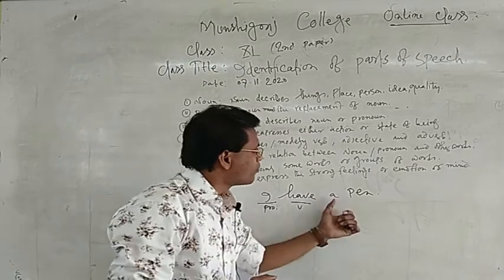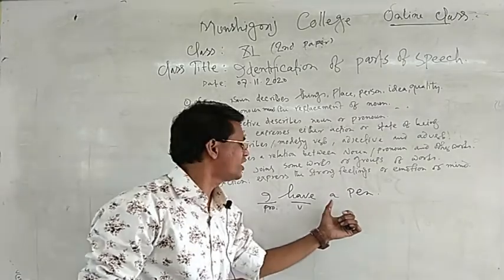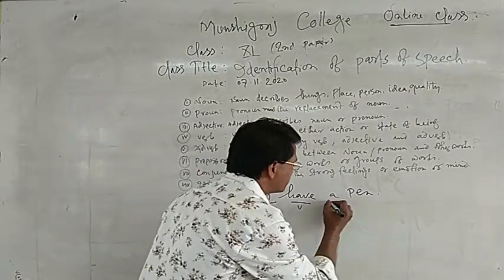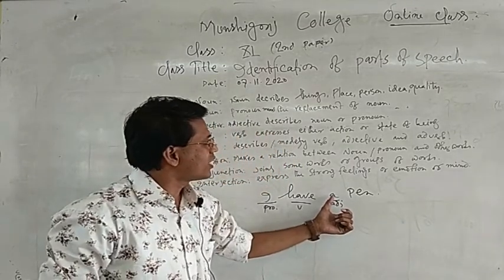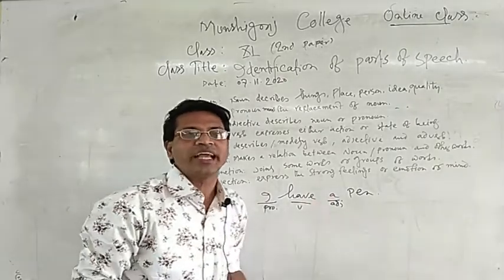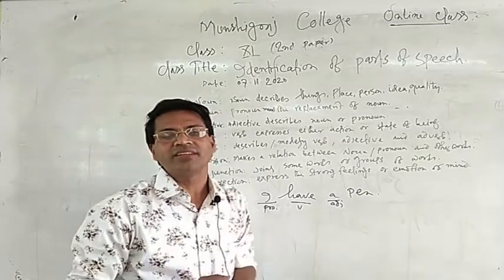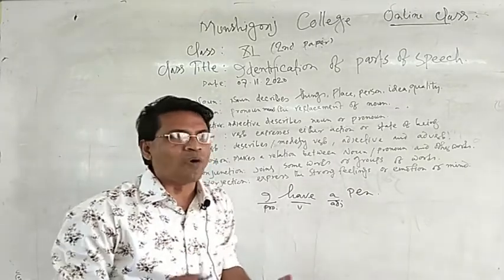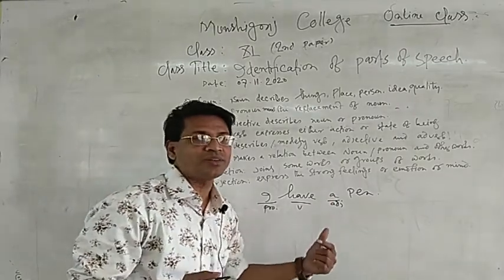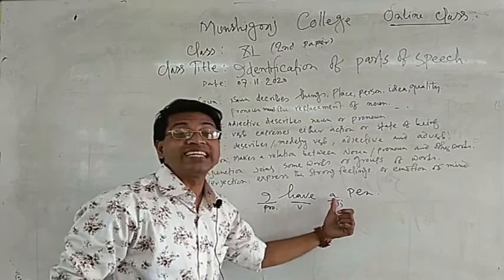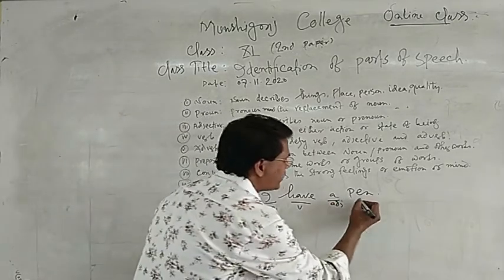A. Somebody can say it's an article, but when you are asked what kind of parts of speech it is, you have to say it is an adjective. It is an adjective because here is an article A, and every article in a sentence works as a determiner. Every determiner works in a sentence as an adjective form. So no doubt it is an adjective, and pen is a noun.